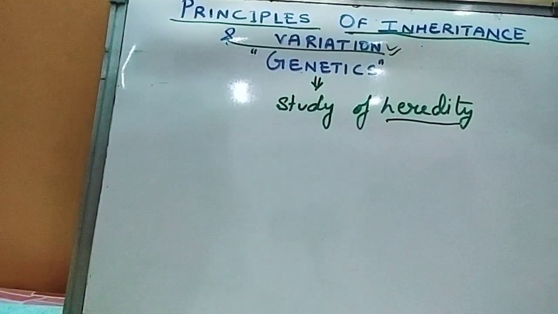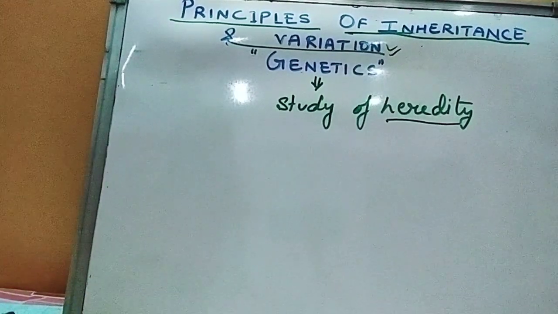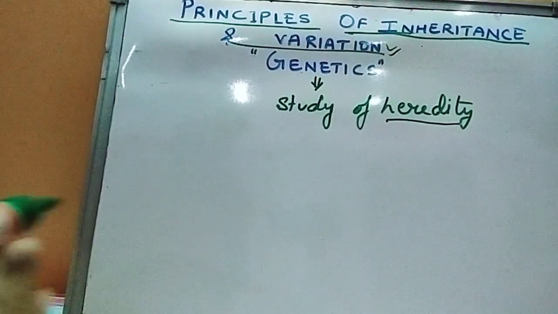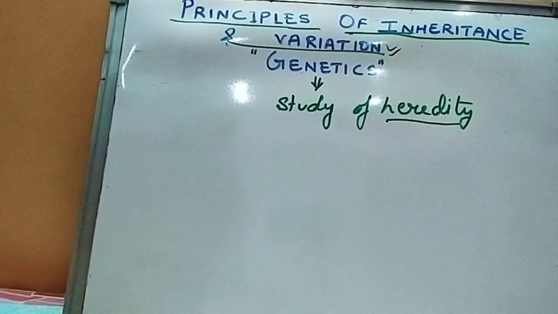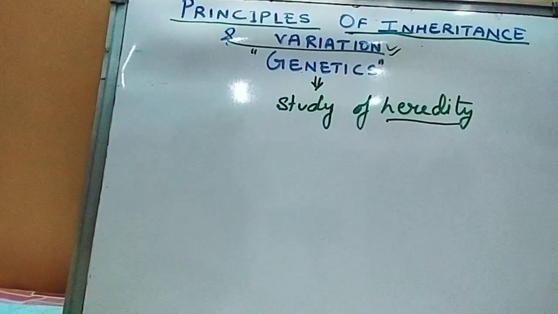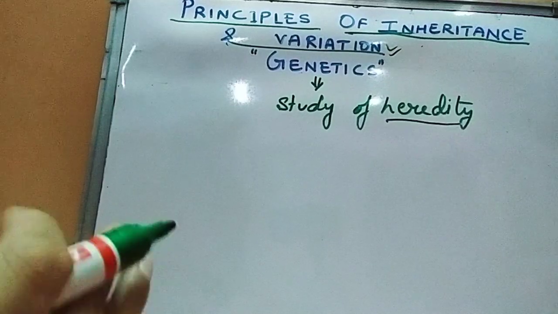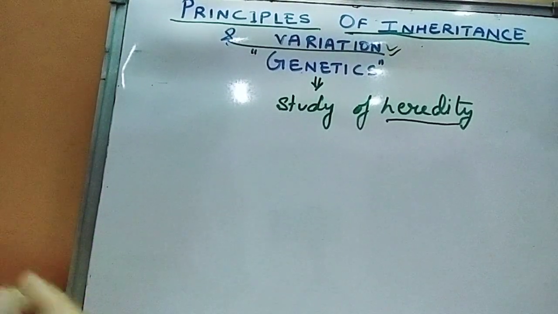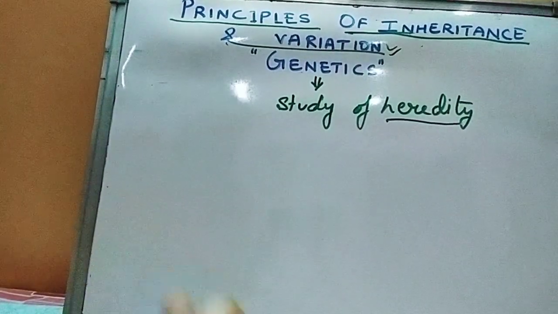So though we have almost all the features same, we do not resemble our parents completely, we cannot be called a clone of our parents. There is a little bit of variation in each of the siblings or the children, that is offspring. So in this chapter, we are going to study about principle of inheritance and variation, that is genetics, study of heredity or transmission of the character from the parents to the respective offspring.